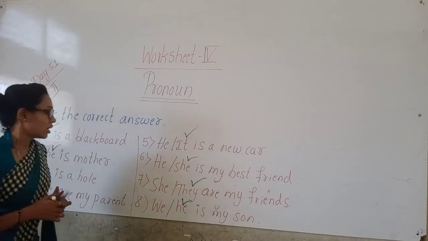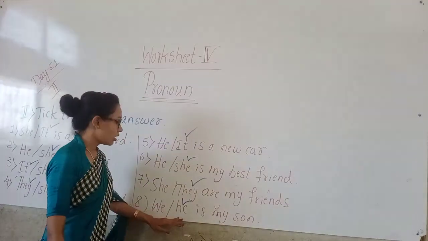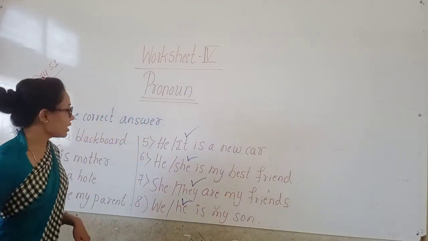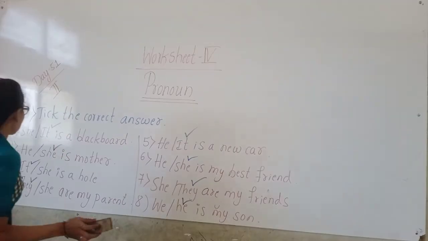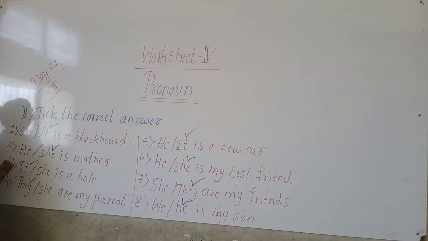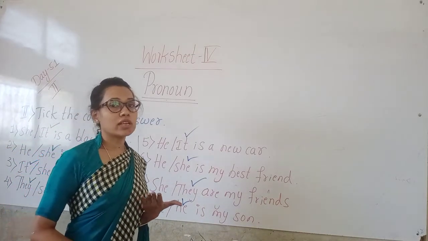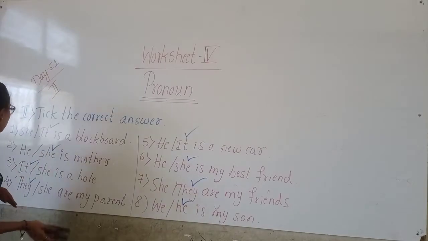So here the correct answer is they are my friends. He is my son. Okay children, like this we should take the correct answer according to the sentences. First we should check whether it is a thing, whether it is a boy or girl, whether it is singular or plural.